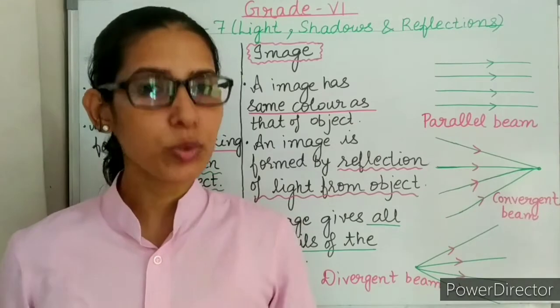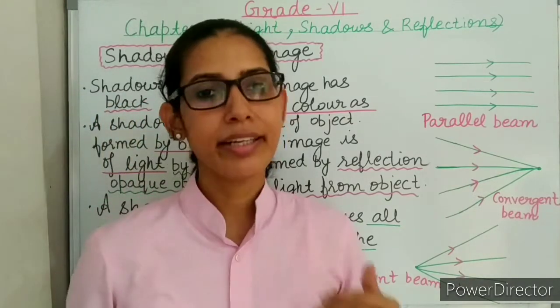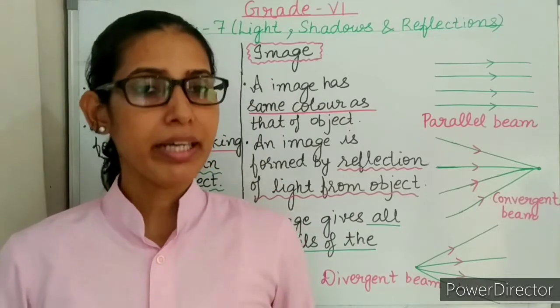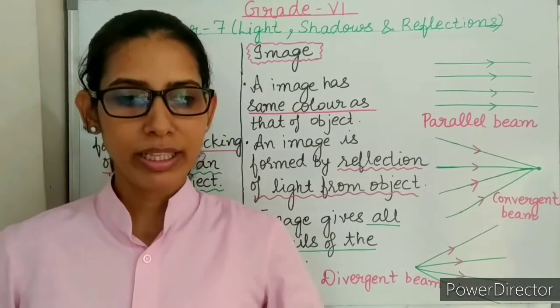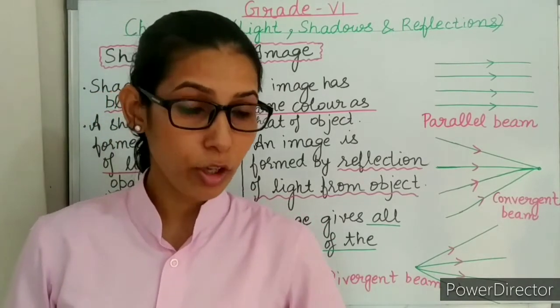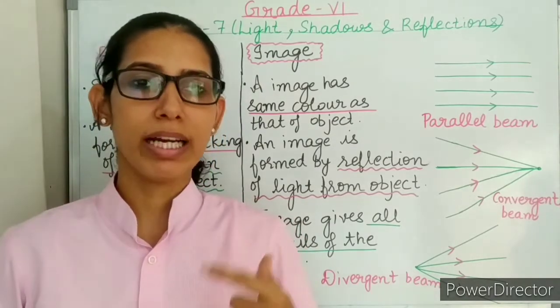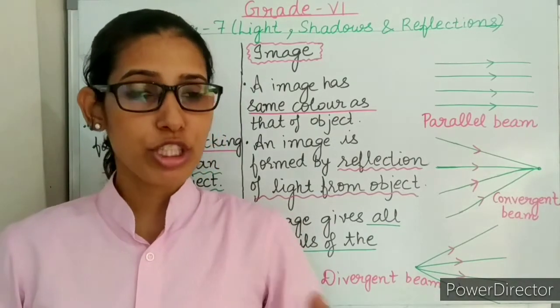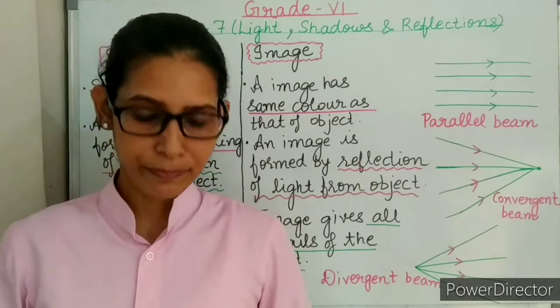Next is, can you see light? If not, why? Light cannot be seen, but we can see the objects around us with the help of light. When the light rays reflected from any object reach our eyes, then a sensation is produced by the light energy, which helps our brain to perceive light.